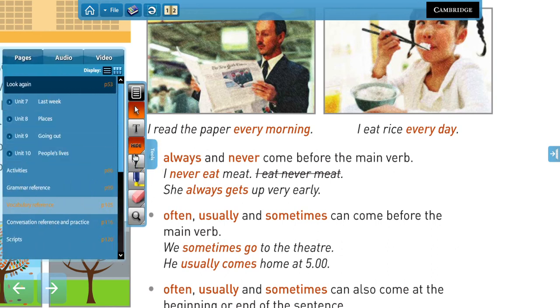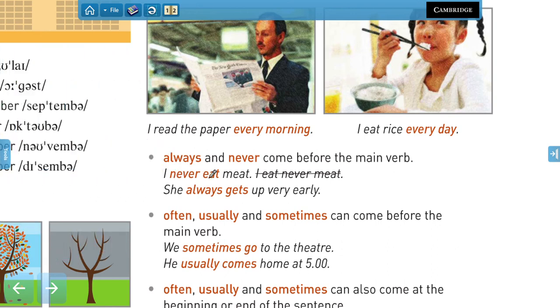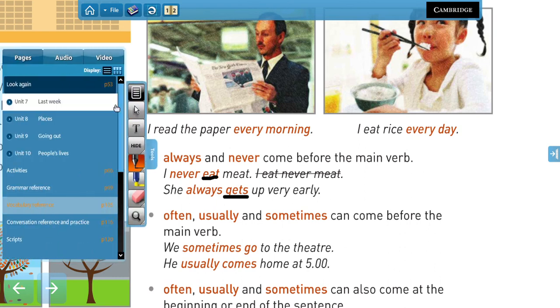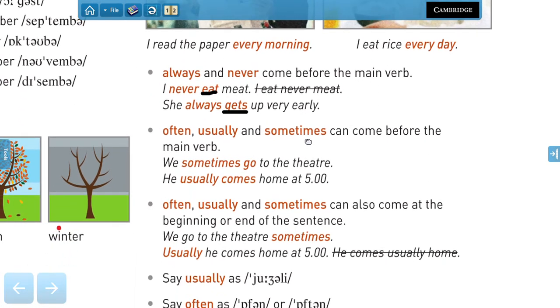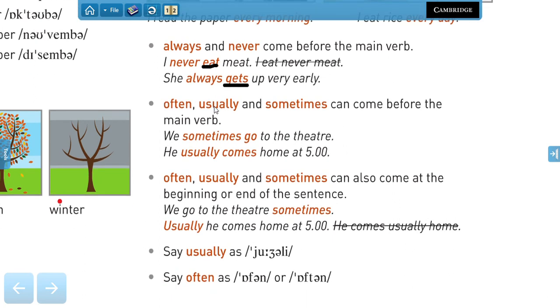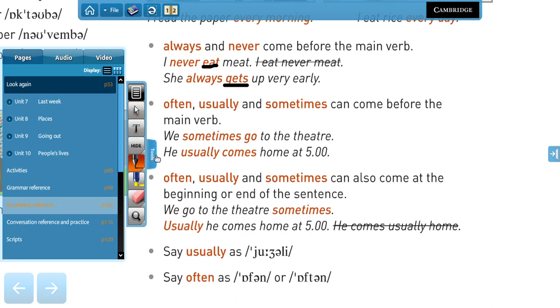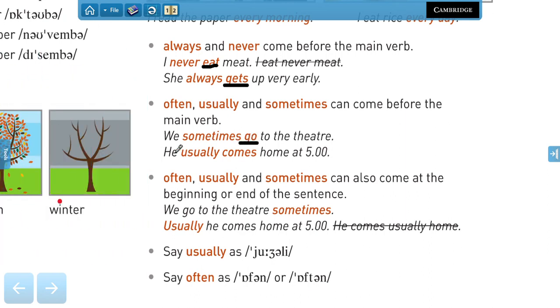So pay attention. We have I never eat meat. She always gets up very early. So we have the subject, the adverb of frequency, and then the verb. Never, and always. The same happens for often, usually, and sometimes. They can come before the main verb, like in the examples above. We sometimes go to the theater, or he usually comes home at 5.